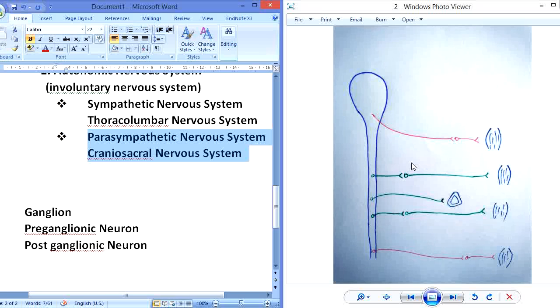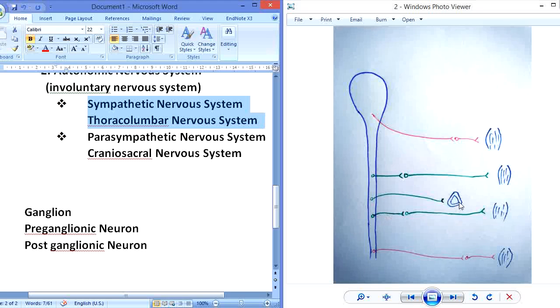As far as the sympathetic nervous system is concerned, the nerve fiber will always arise from the thorax region or from the lumbar region. That is why this is called the thoracolumbar nervous system, because the fiber will either arise from the thorax region or from the lumbar region. That is why this is called the thoracolumbar nervous system.